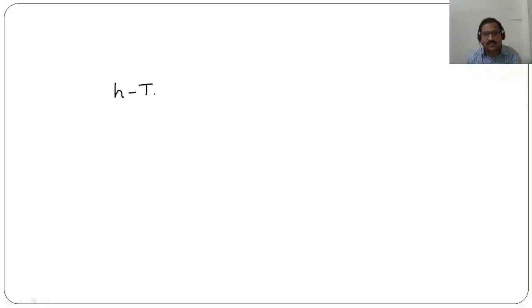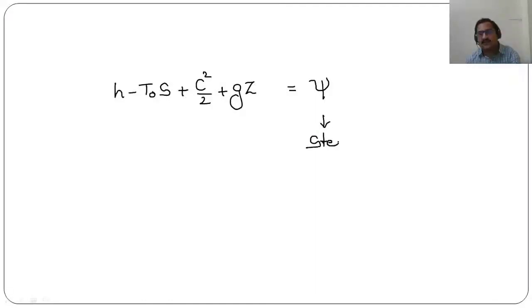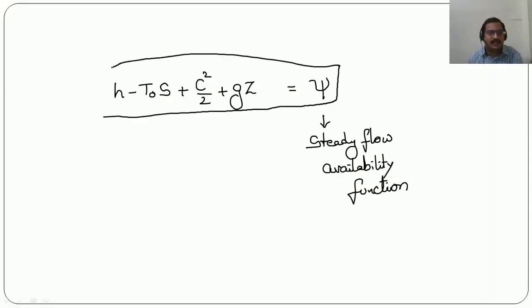Now here H minus T0 into S plus C square by 2 plus GZ, this is called psi, which is called the steady flow availability function. So we can write W max as psi 1 minus psi 0.